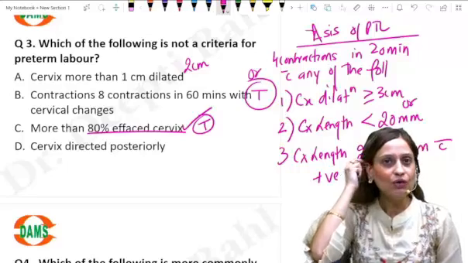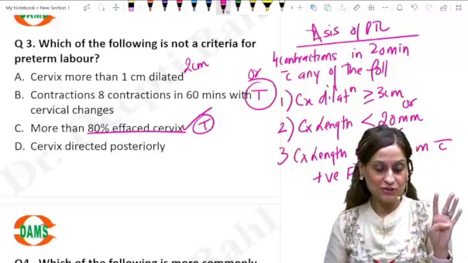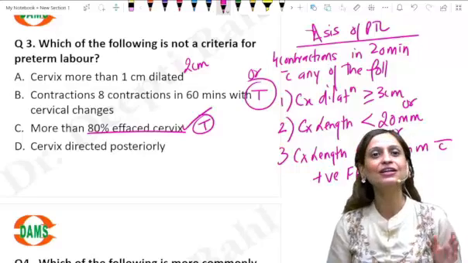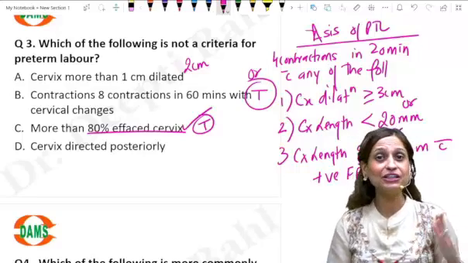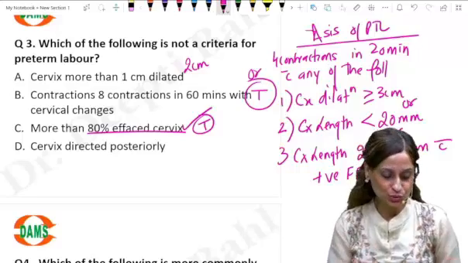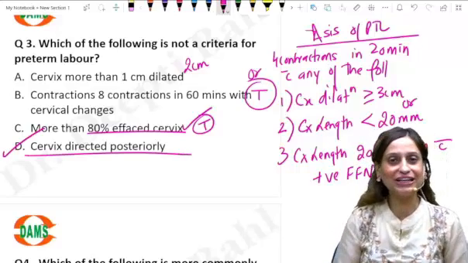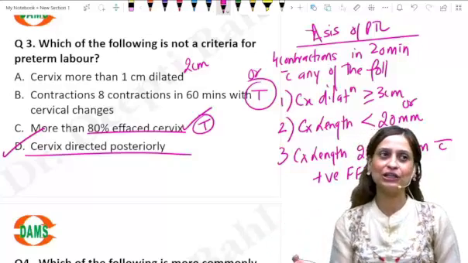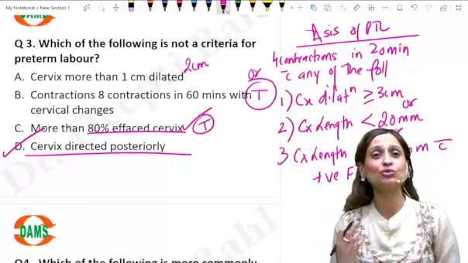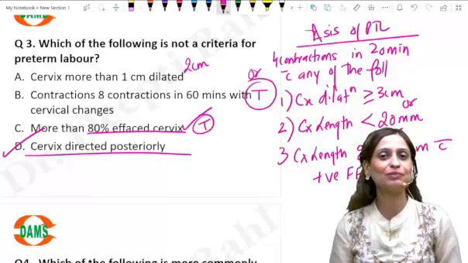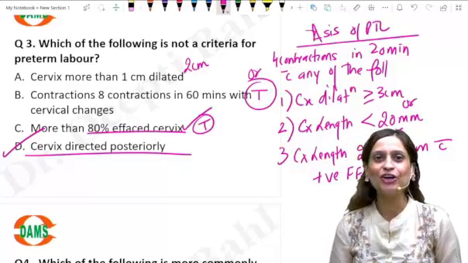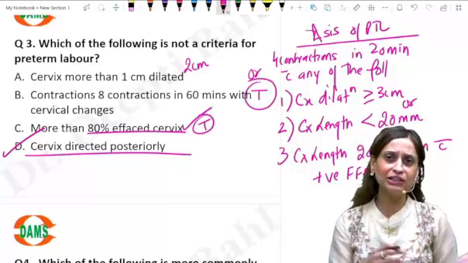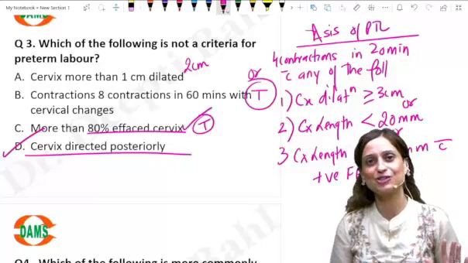Now, we have two options which seem to be wrong. Cervix more than 1 centimeter was not a criterion, and cervix directed posteriorly is also not a criterion. Among the two, the best answer is to go with D. The position of the cervix is never a criterion, not old, not new, to say whether the woman is in labor or not. Position does not define the diagnosis of labor, whether preterm or term. So that is the best answer to go with.